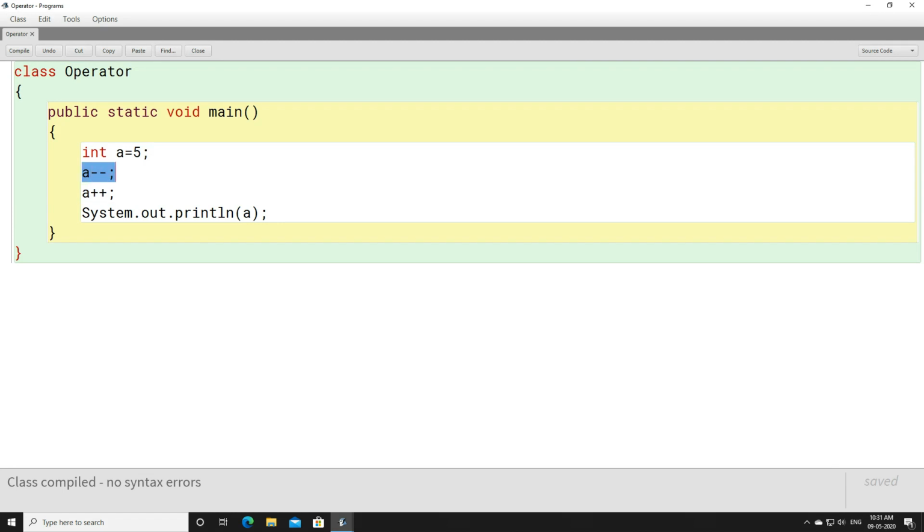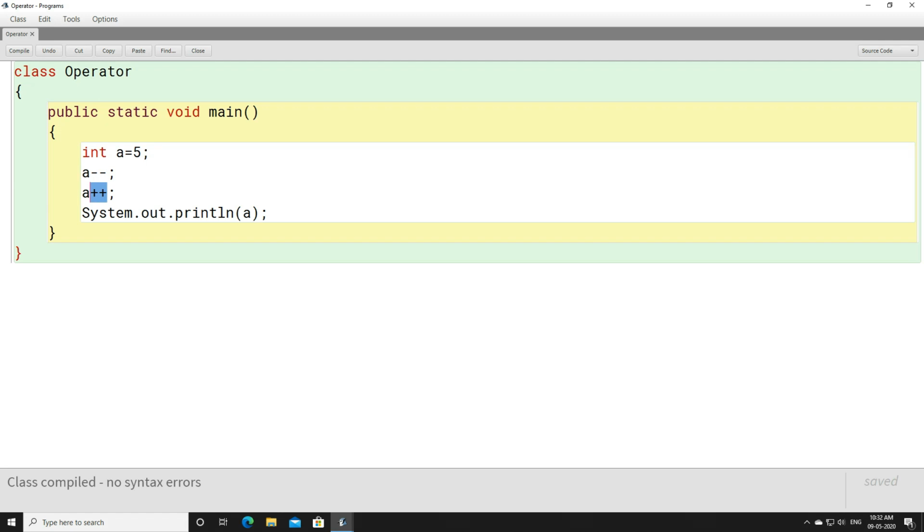The decrement operator is minus minus, and the increment operator is plus plus. One thing to notice is that minus minus is used with one operand, isn't it? A is the single operand and we have used the minus minus sign. Therefore, minus minus is considered a unary operator, and plus plus is also a unary operator.